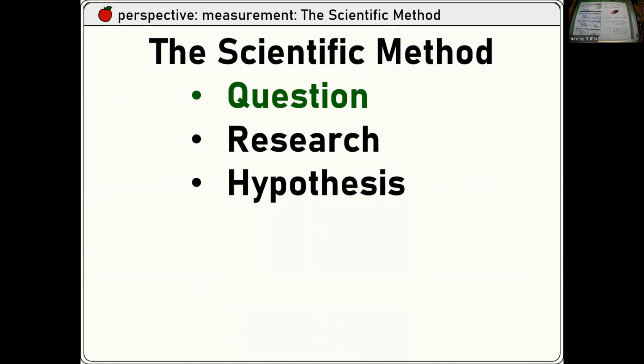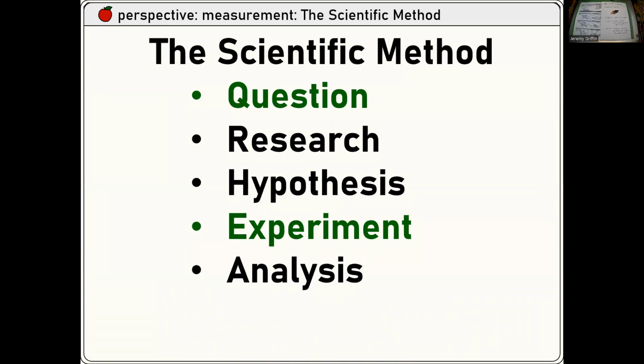Sometimes defined as some kind of educated guess. Then you want to conduct an experiment. That's the hardest part of the scientific method right there. From that, you get data, and you have to crunch that data and do some kind of analysis. In this class, we've constructed lots of graphs and found lots of relationships between variables. A lot of times with graphs, we make equations, some kind of equation relationship. And then you can draw some kind of conclusion.